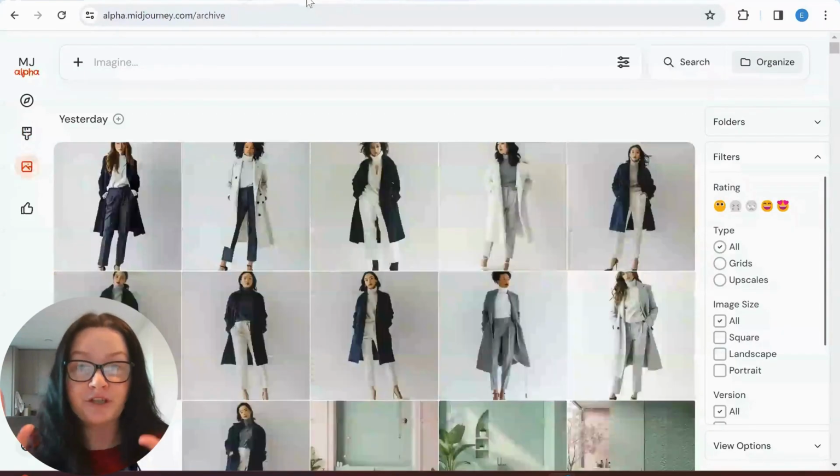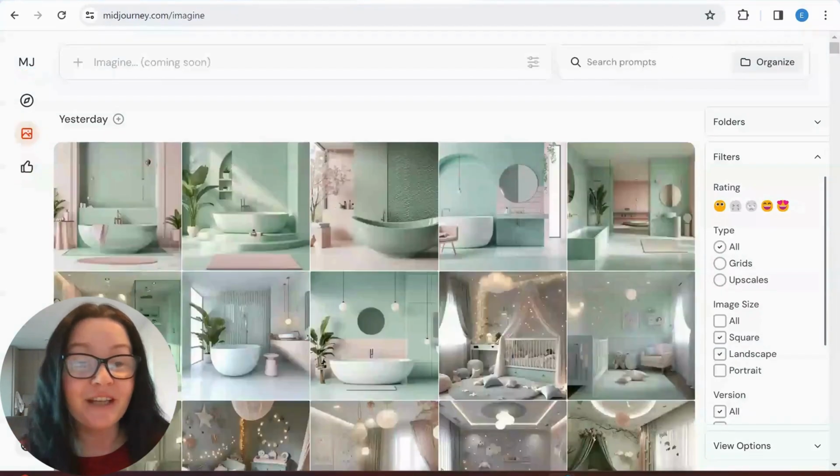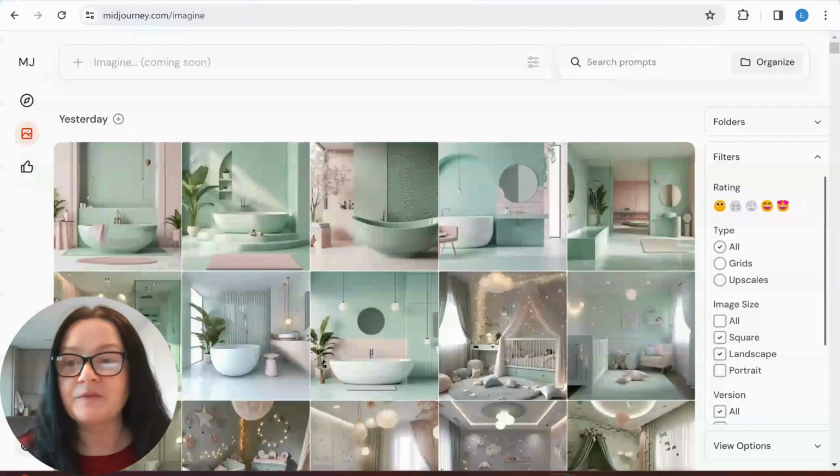And please also watch my two tutorials that I did on how to create folders, how to play with them, how to get the most out of these new features.